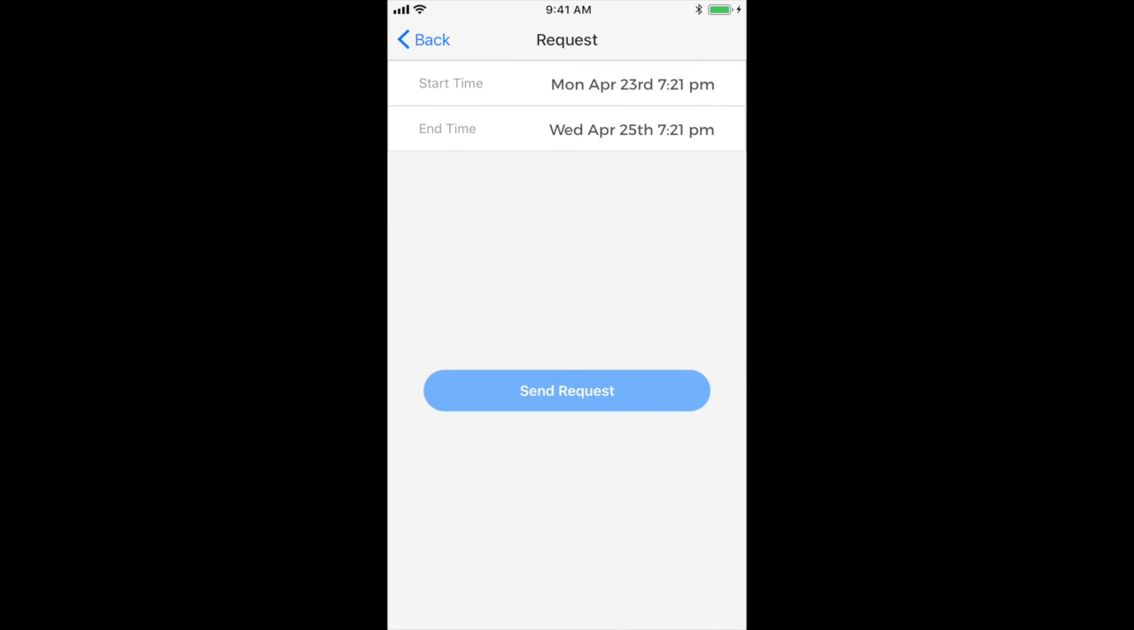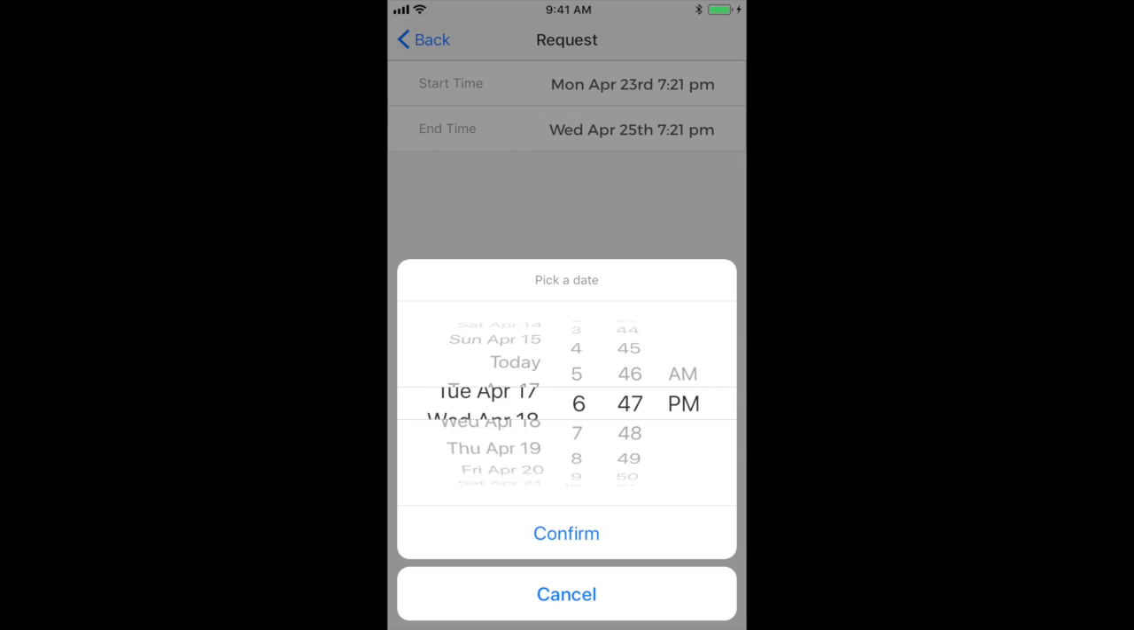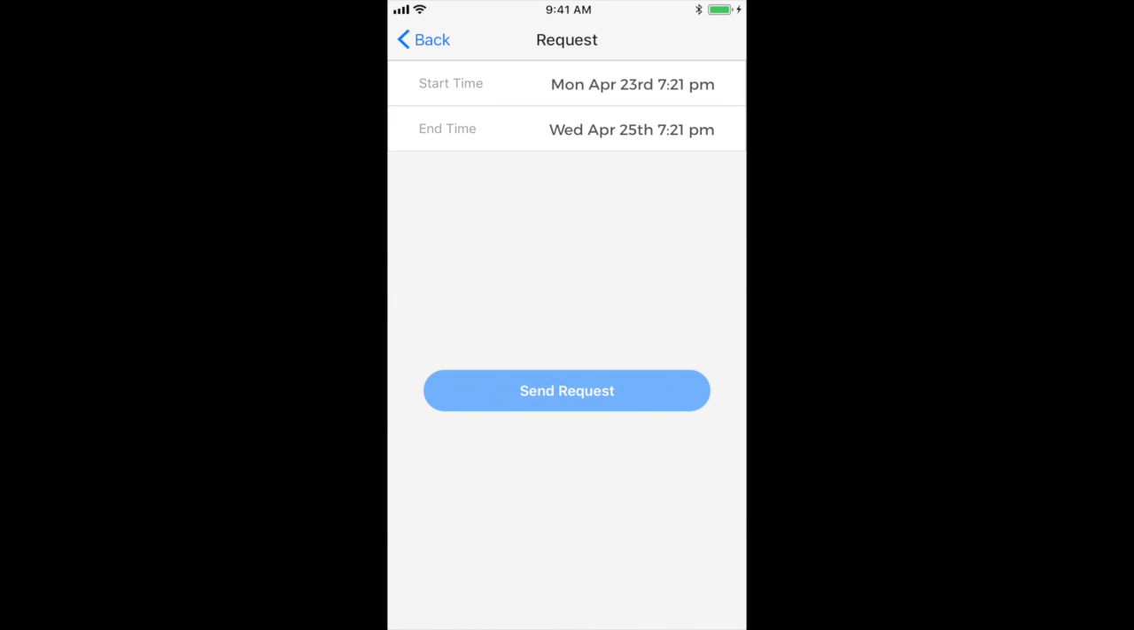Here we can actually pick the dates we'd like to request it from. I completely forgot what I picked. Oh, it's already there, April 23rd to April 25th. Let's go ahead and request this. It's sending the request now. What this does is notify all of the spot owners, and whenever a space becomes available, it'll send a notification out that a new space is now available.